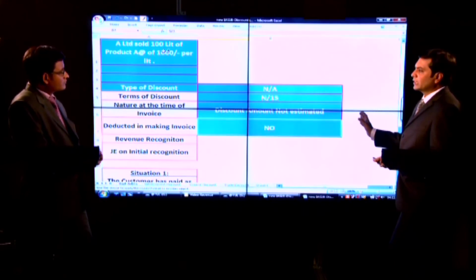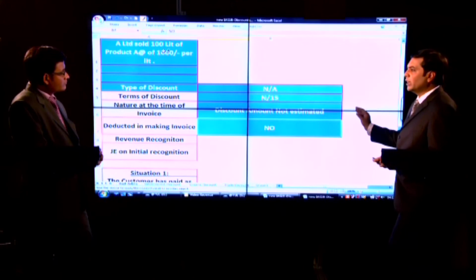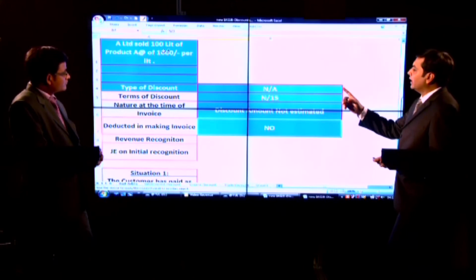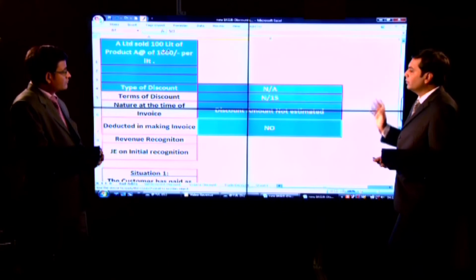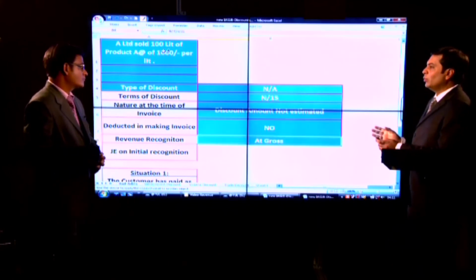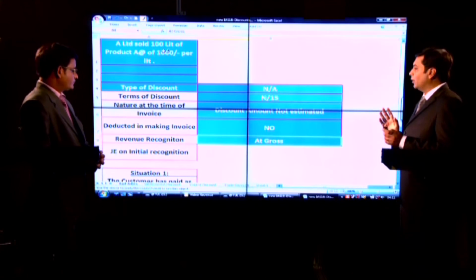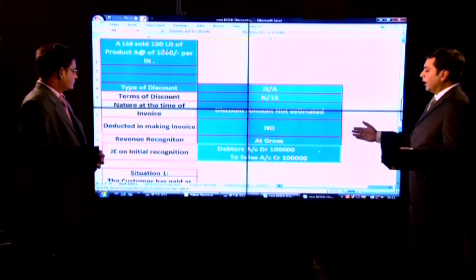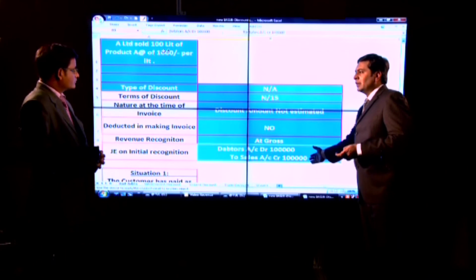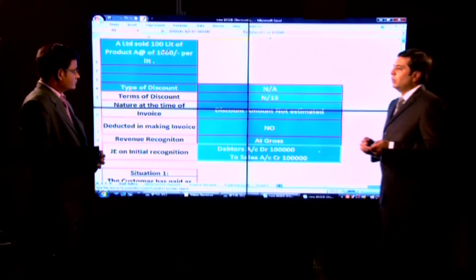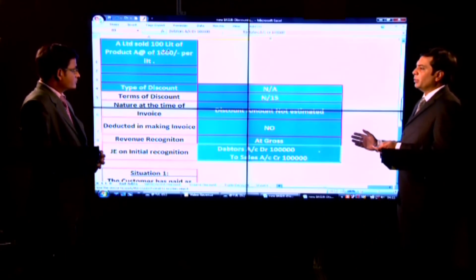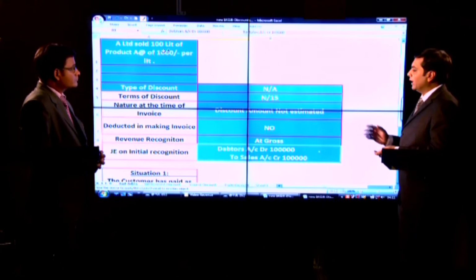So, no deduction from the invoice price, that current invoice price is a lakh rupees. Revenue recognition in this case is going to be at gross value, that is a lakh rupees, and this journal entry I will pass at the time of initial recognition. Debtors debited to sales account with a lakh rupees.